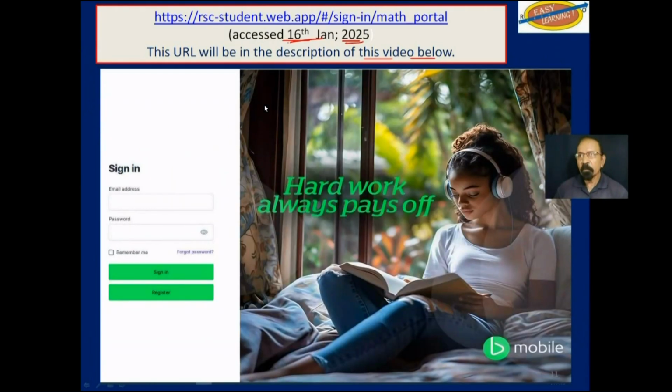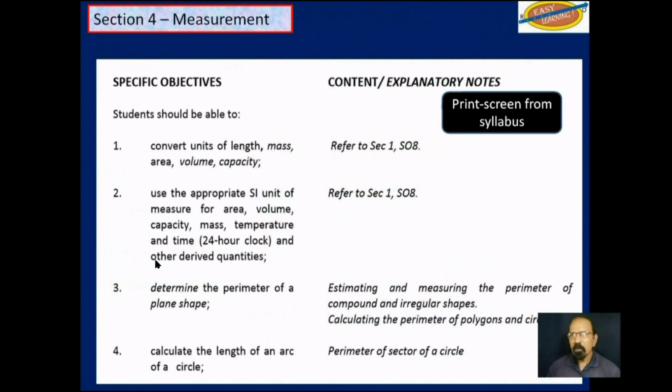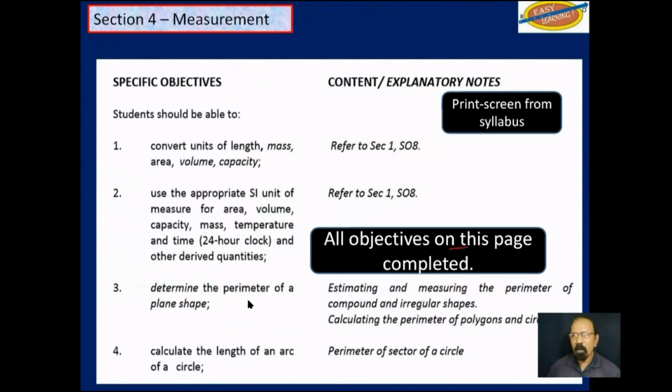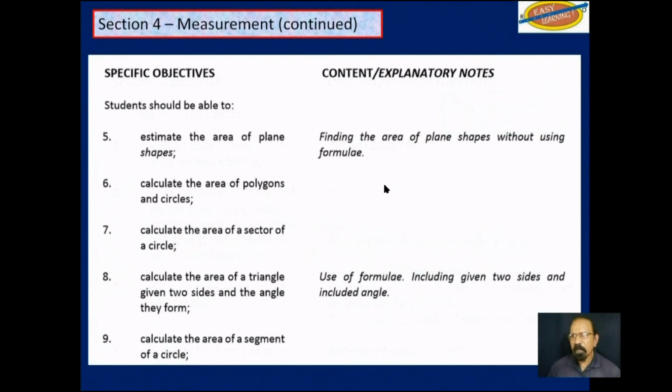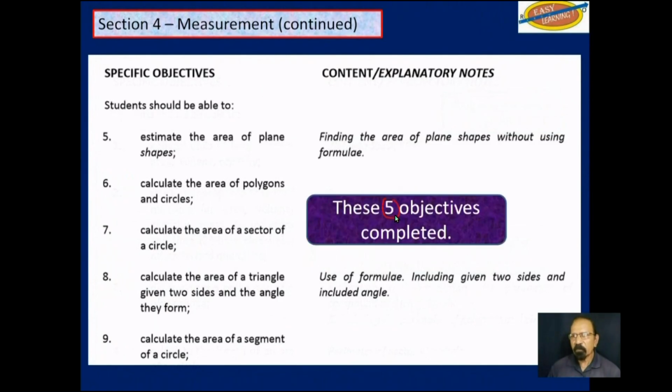So this is the home page here that you see. You would have to register first, and subsequent to that, sign in. So this is a print screen from section 4. We have completed all 4 objectives from this section, as we just said. And this is page 2. We have completed all 5 objectives from this section.